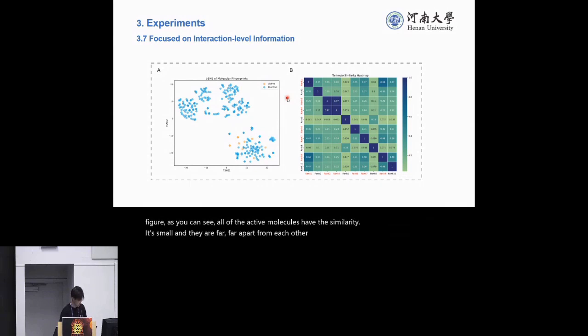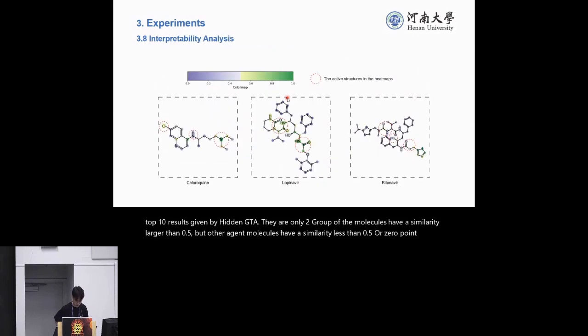And you can see the red figure. In the top 10 results given by heterogeneity, there are only 2 groups of molecules with a similarity larger than 0.5, but the other molecules have a similarity less than 0.5 or 0.1. We also visualized the core structure our model focuses on, and you can see the core structure our model focuses on fully overlaps or partially overlaps with the known active sites. So you can use this heat map to further optimize the structure of the molecule.